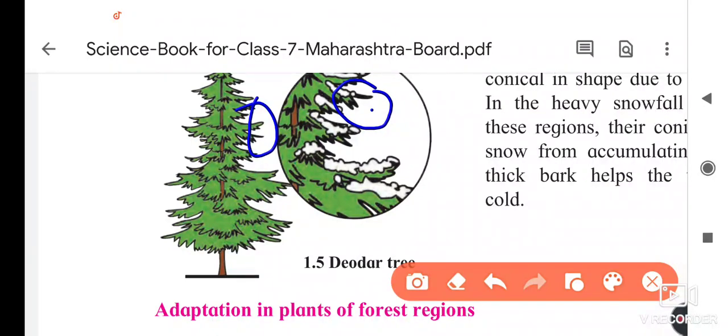Due to this type of leaves, which slope towards the land, the snow falls on these leaves and does not stick on them, but falls on the ground. So in the snowy region, this deodar tree can stand firmly.